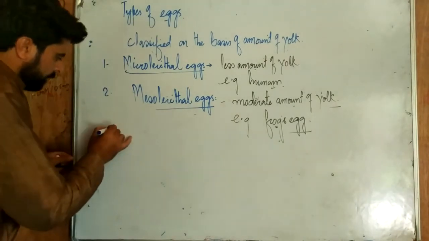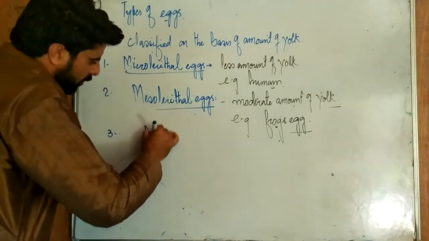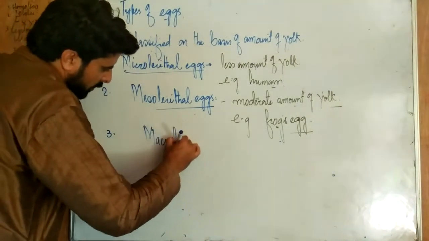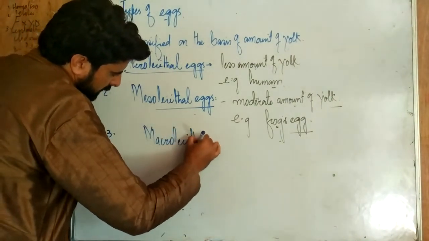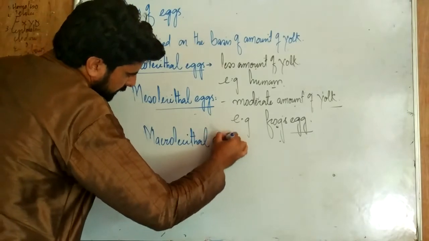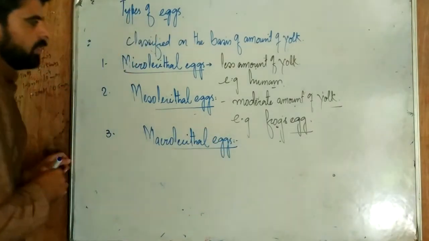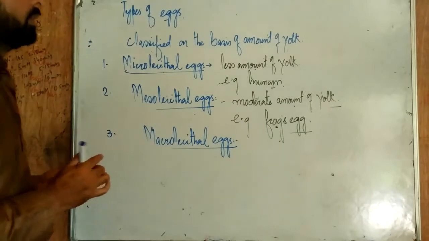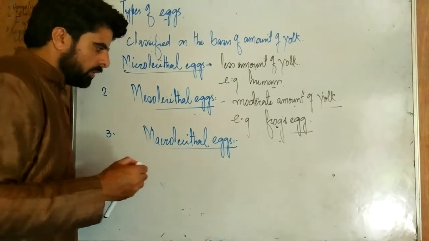The third one we have is macrolecithal eggs. These macrolecithal eggs have a large amount of yolk.